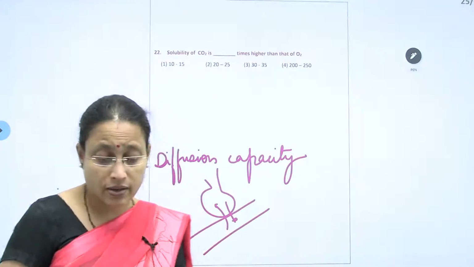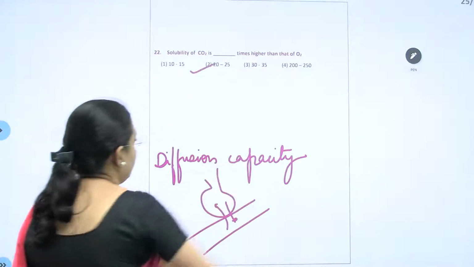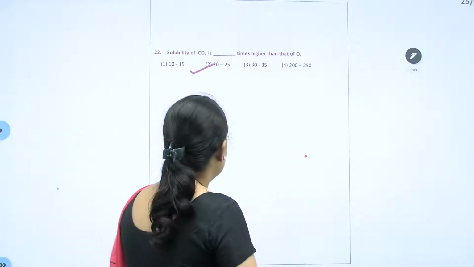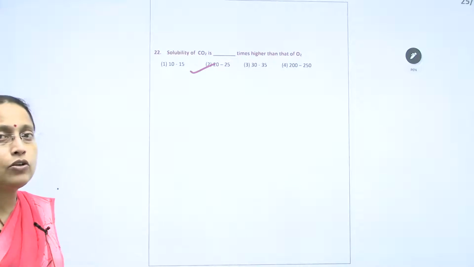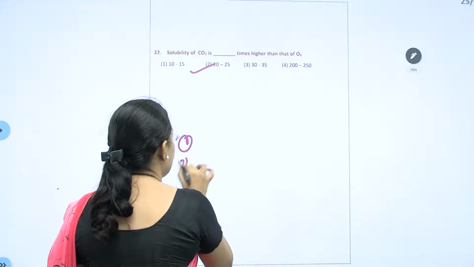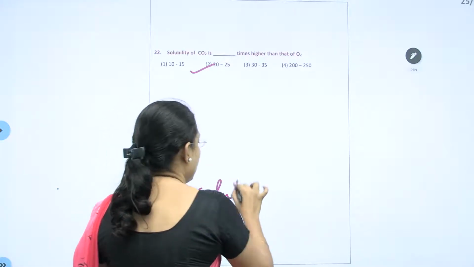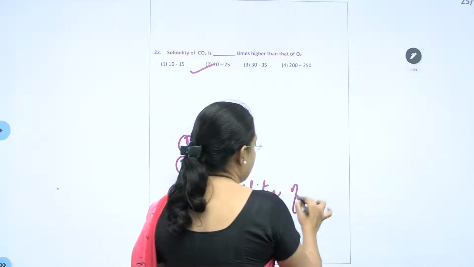It is a direct value here. But remember, the other two factors also determine the diffusion or exchange. One factor was the solubility of gases.